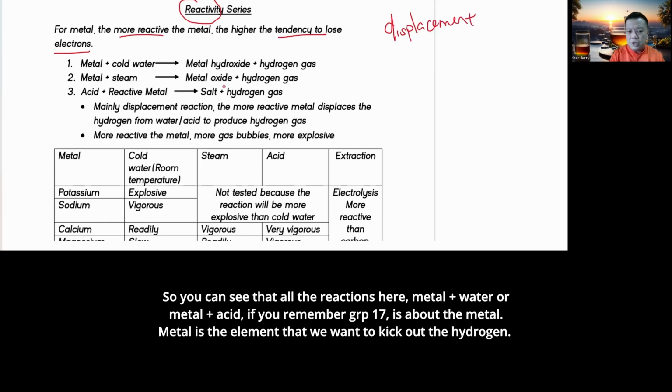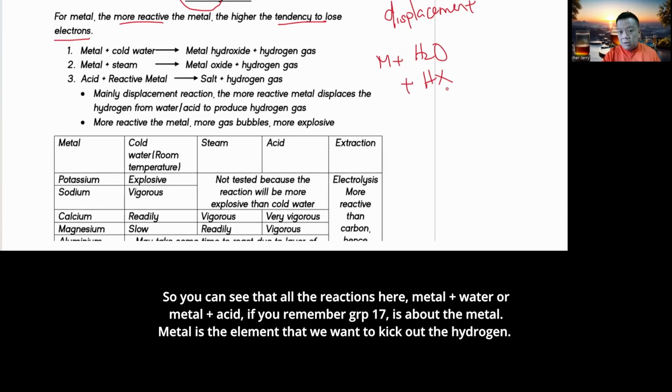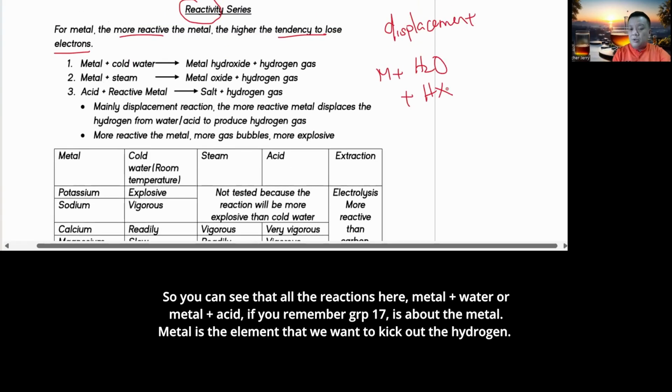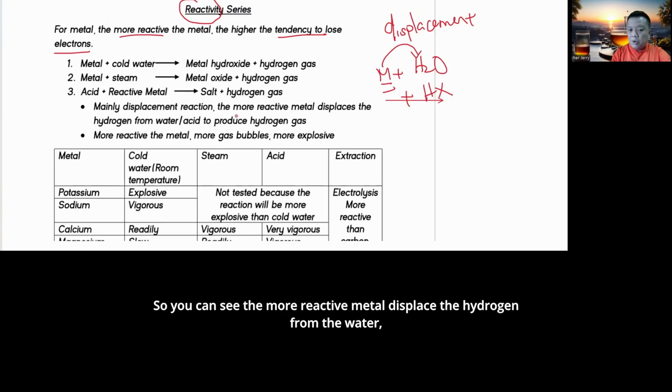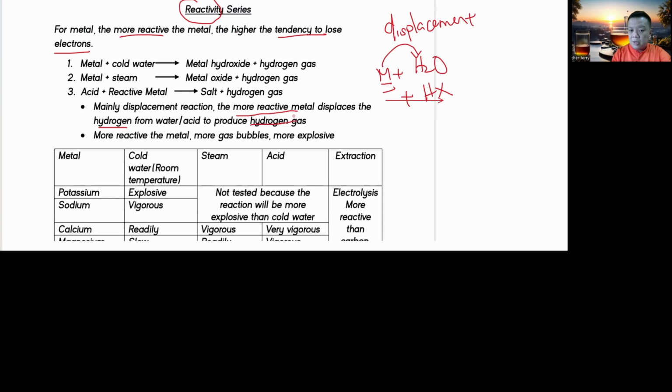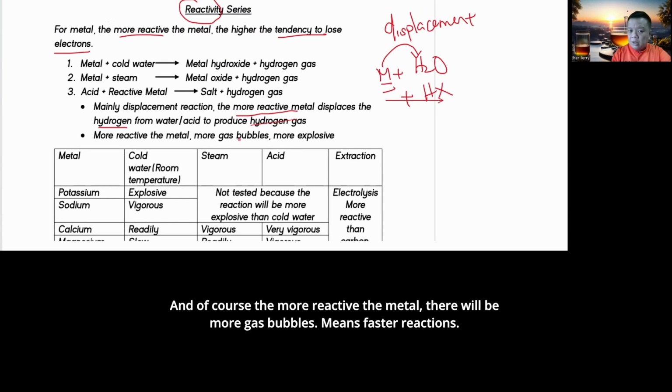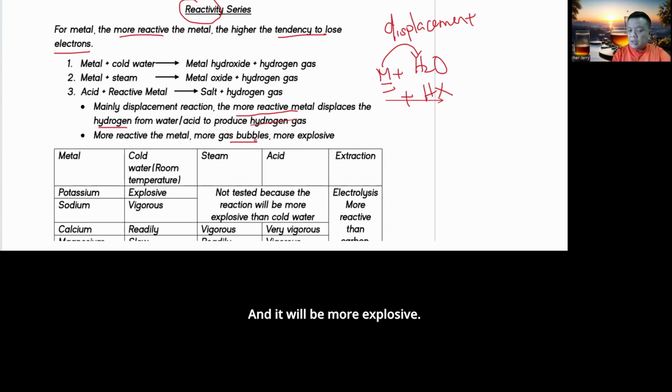You can see that all these reactions are matter plus water or matter plus acid. If you remember group 17, it's about the element. So in this case, the matter is the element that we want to kick out the hydrogen, and it can only kick it out if it is more reactive. That's why you get hydrogen gas. The more reactive matter displaces the hydrogen from the water or the acid to get hydrogen gas. Of course, the more reactive the matter, the more gas bubbles, which means a faster reaction, and it will be more explosive because hydrogen is a flammable gas.